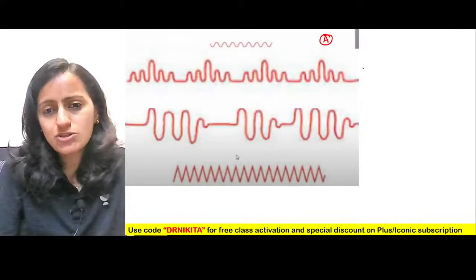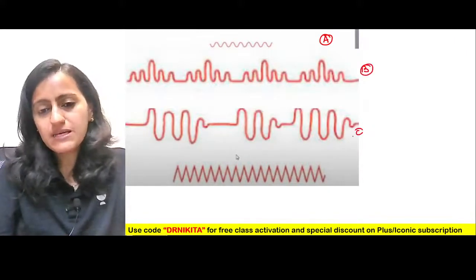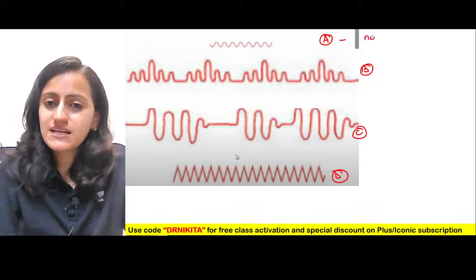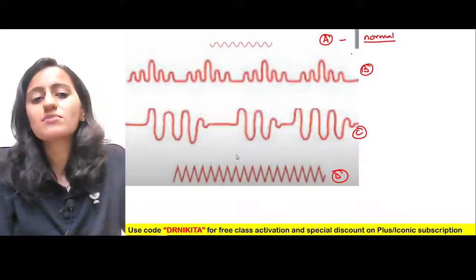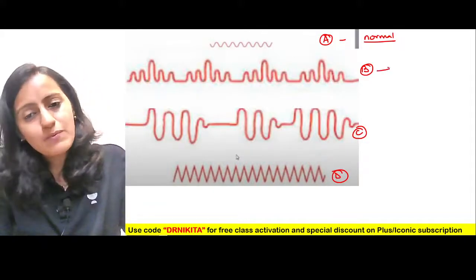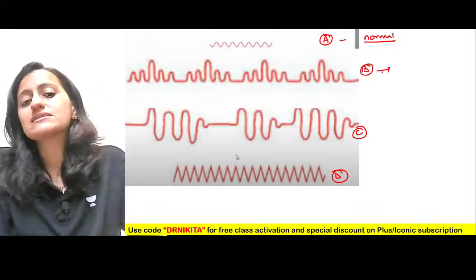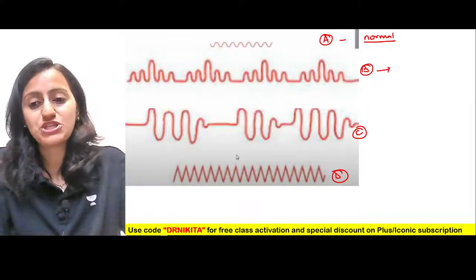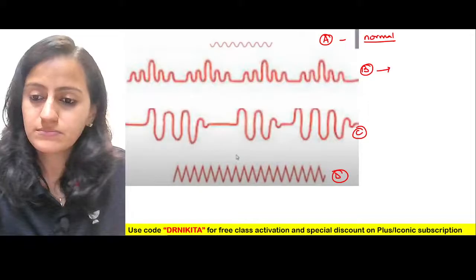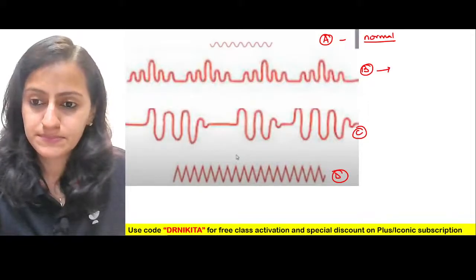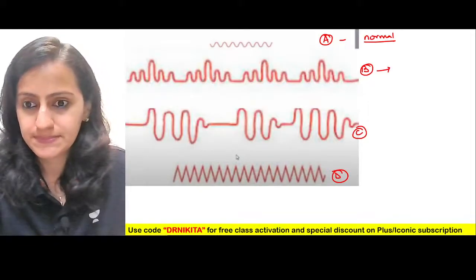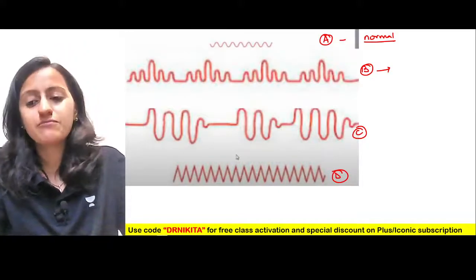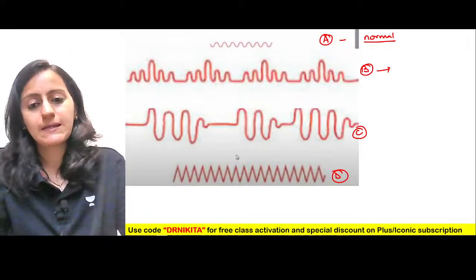A is normal, and you have images B, C, and D. If I tell you that A is the normal respiration, tell me what kind of respiration is image B? Is it Kussmaul's, is it Biot's, or is it Cheyne-Stokes? What kind of breathing is image B?